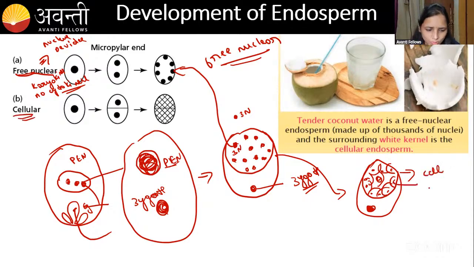Cellular endosperm means what? The endosperm divides its nucleus and also divides its cytoplasm. It is also forming the cell wall around the nucleus. The example of cellular endosperm is the white kernel you can see in the coconut, right? You prepare sweets and you use that in the kitchen, in the food, for sambar and things like that, and you also eat it, right? That white part is called cellular endosperm.